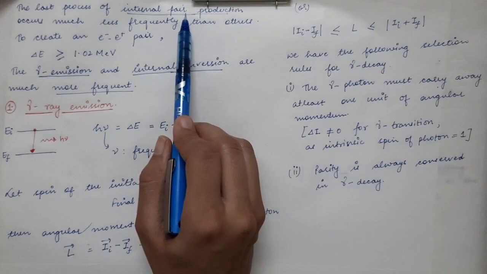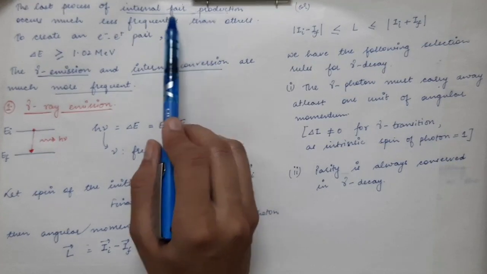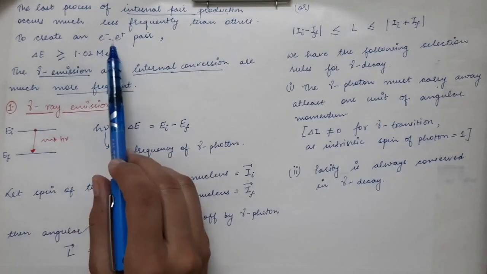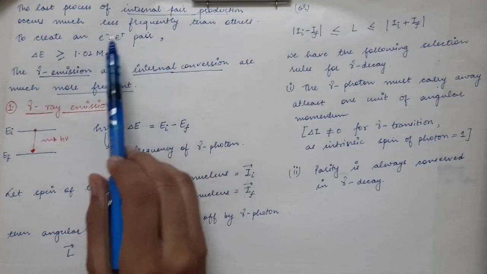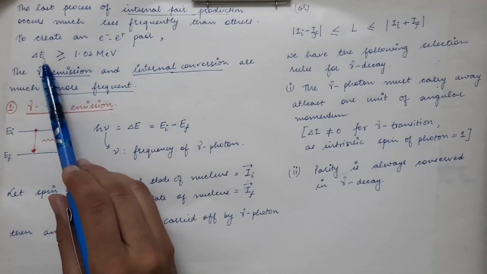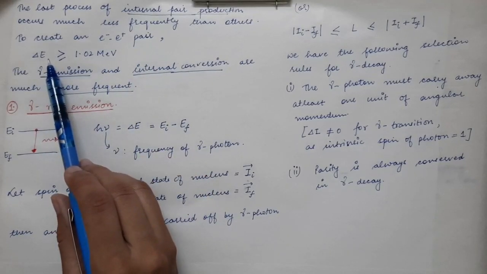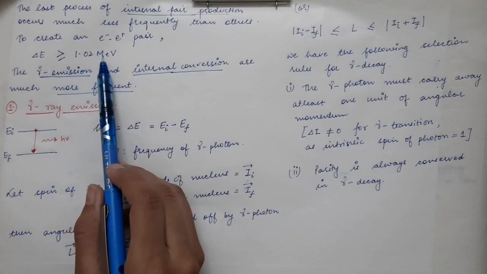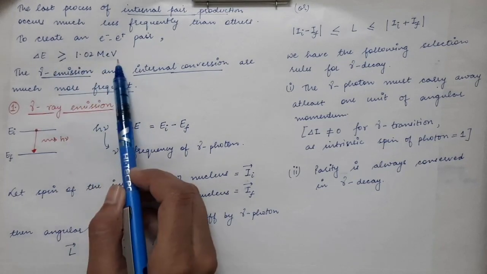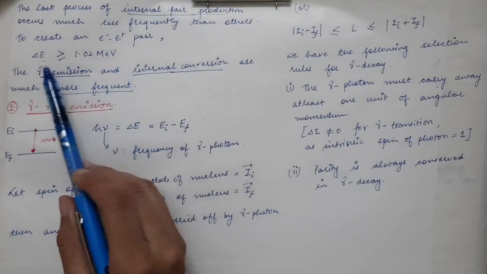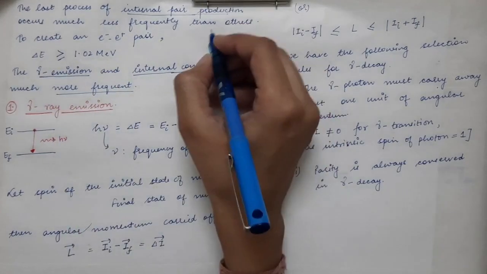So a pair of electron and positron is produced, and that is called internal pair production. To create an electron-positron pair, the energy difference delta E between the two energy states of the nucleus must be greater than or equal to 1.02 mega electron volt. So this is the main condition for internal pair production to occur.